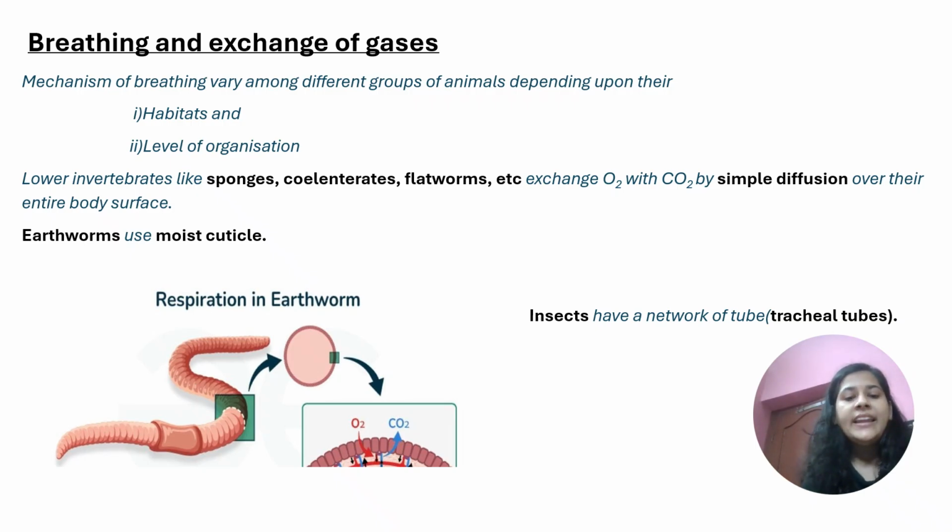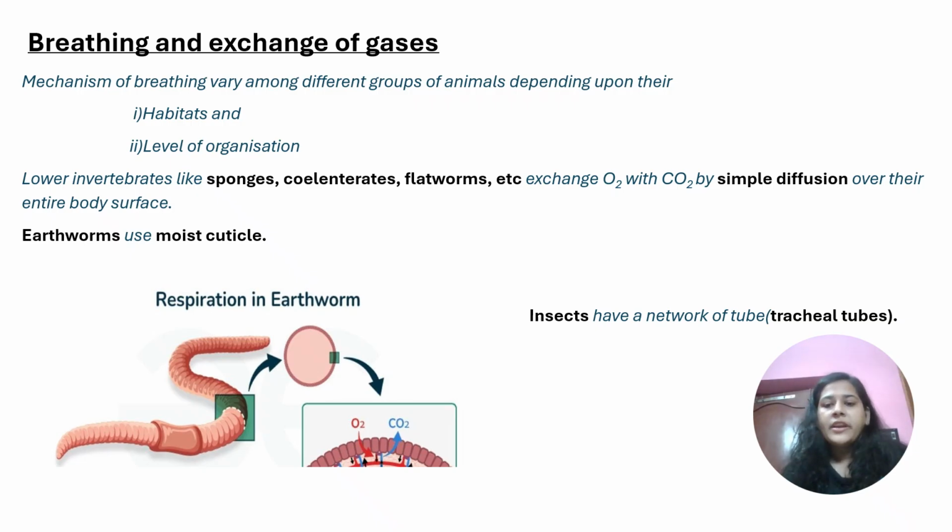Next we have earthworms. Earthworms belong to Annelida. So we are increasing the level of organization and seeing through the examples provided in NCERT how these organisms respire. Earthworms use their moist cuticle. What is a cuticle?